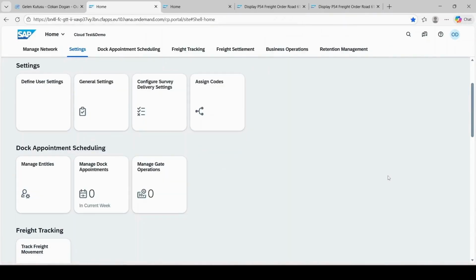Thank you, Bimal. I'm Özkan Doğan, working as a SAP TM functional consultant at Prime S4. Today, I'm going to share how to set up the multi-step dispute approval process, tolerance range, and group in the system. First of all, we open the shipper tenant in BM4L and go to the general settings.